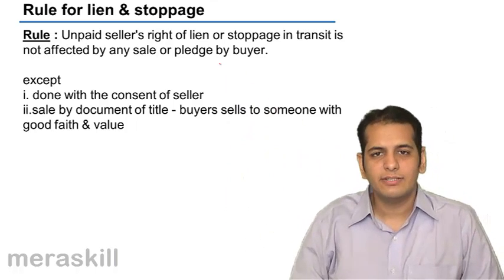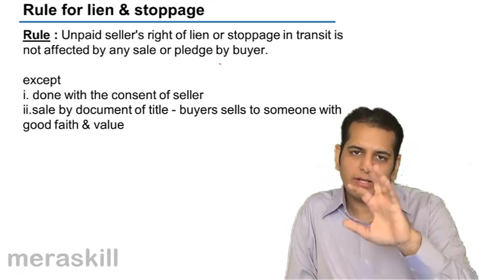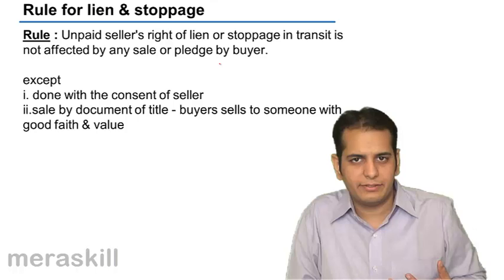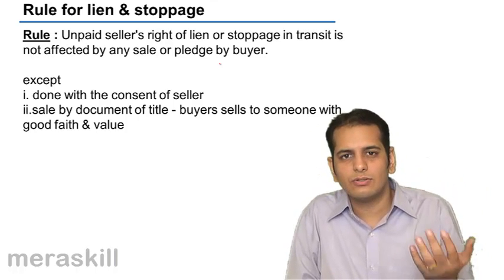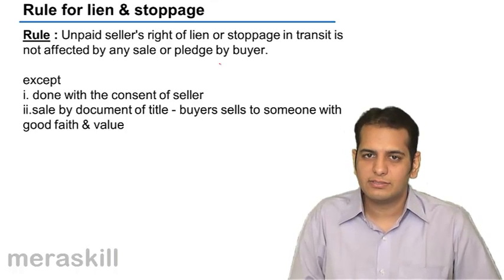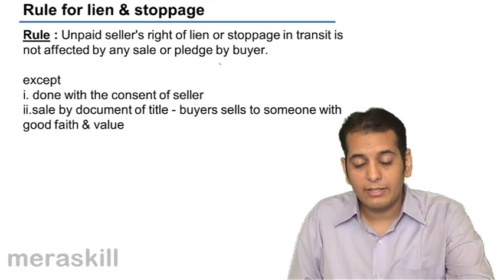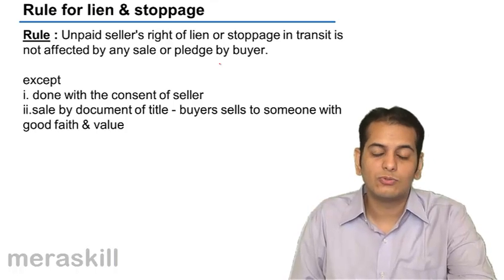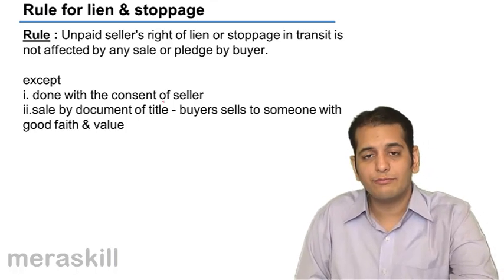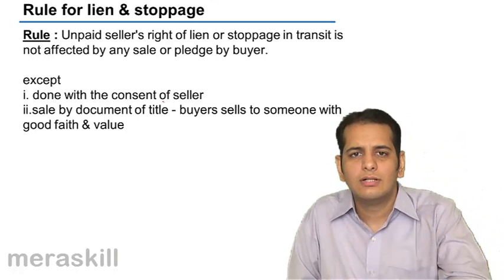The possession is with the seller in case of right of lien, or it is with the carrier in case of right of stoppage in transit. So he has not got the possession yet. So even if he resells the goods or keeps them as a pledge, it does not affect the seller's right to lien or stoppage in transit. However, like all rules have some exception in law, this rule also has. So what are the exceptions? First, done with the consent of the seller, where the seller allows the buyer to sell the goods or allows him to keep the goods for pledge.